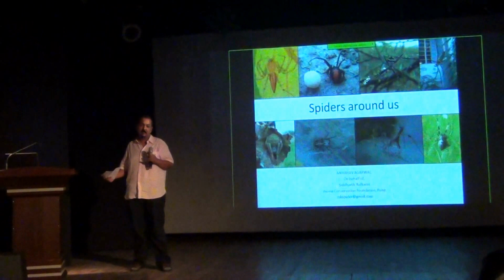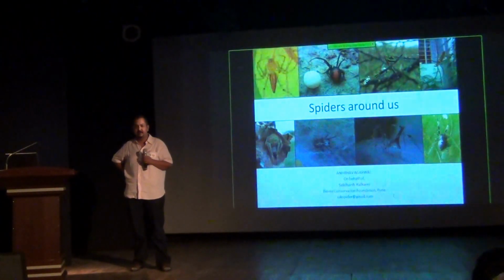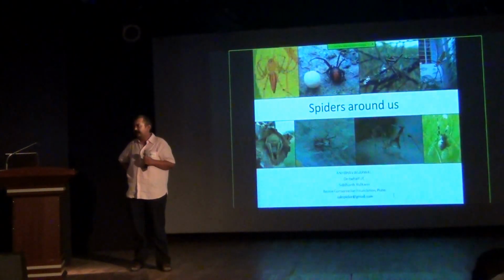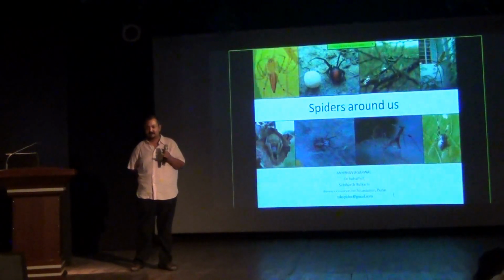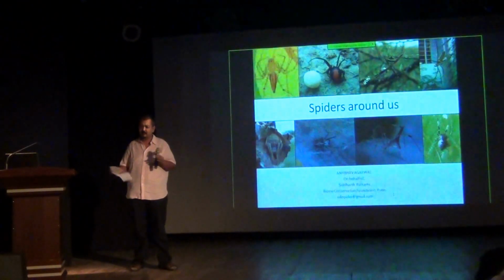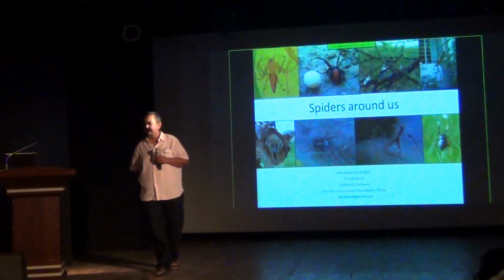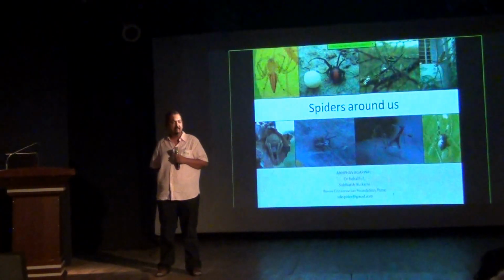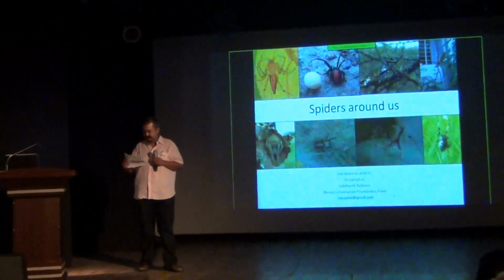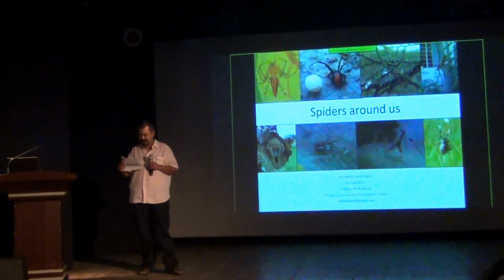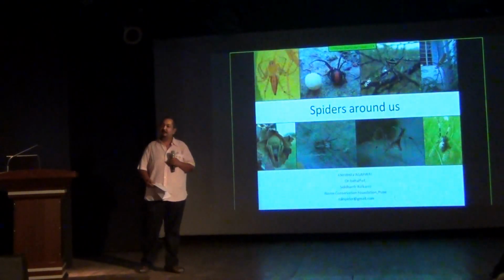Worldwide, they're represented by about 45,000 plus species that have already been described, and estimates say that there could be about 140 to 170,000, including the ones that are not described. And in India, we have about 1,700 or more that have been described, and probably a few more thousands that are yet to go.